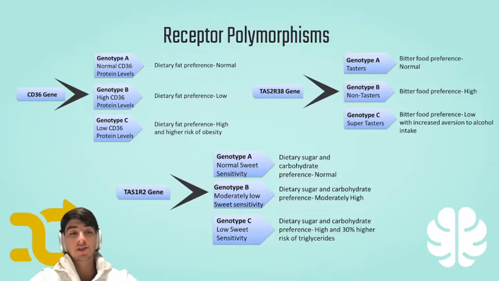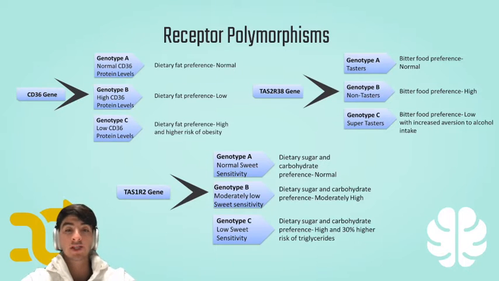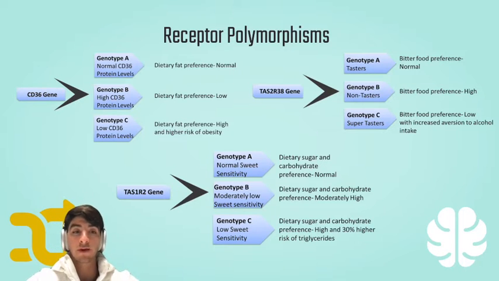So to reveal this, there has been lots of research conducted on taste receptors, and previously the ones that we talked about. This is what we call receptor polymorphisms. Polymorphisms talks about the fact that a single nucleotide, or it can be multiple, but in this case it's been shown that single nucleotide changes in our genetic code lead to different genotypes of this taste receptor. These different taste receptors process the taste sense in a differing manner, and thus we want to explore how this impacts our food preferences.